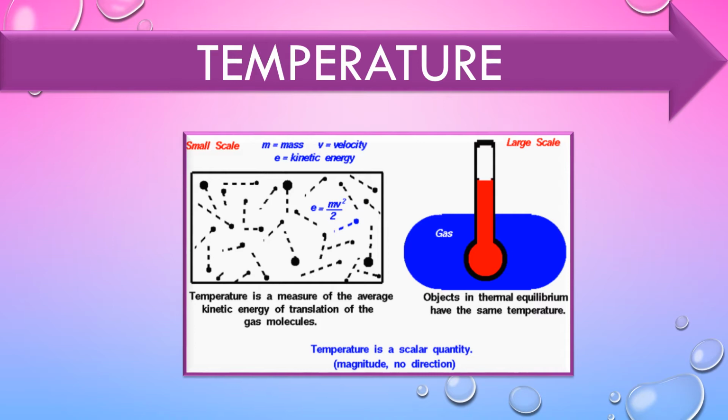Now, what is an equilibrium? Equilibrium means where the rate of forward reaction becomes equal to the rate of reverse reaction. I repeat, equilibrium means where the rate of forward reaction becomes equal to the rate of reverse or backward reaction. That particular state is known as the equilibrium state.